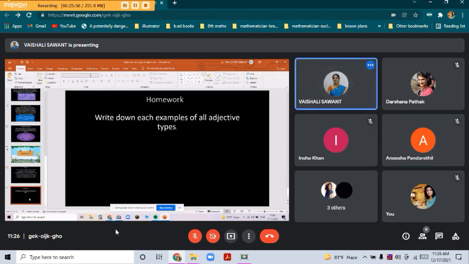Last one. So write down the homework. You have to write down examples of each of the adjective types. Thank you so much.